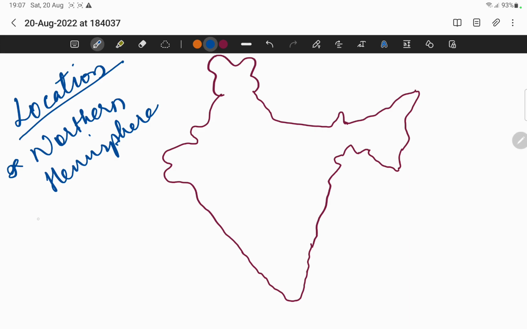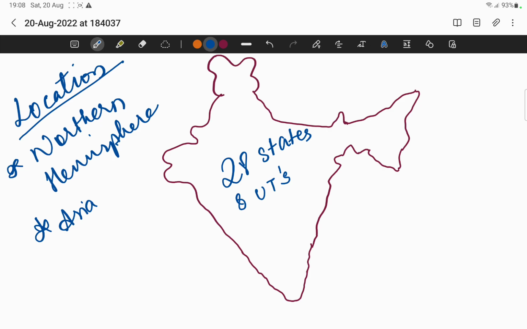and it is located in the continent Asia. Okay, and as you all know, we have 28 states, 8 union territories in India. Union territories, what are union territories? You will be knowing very soon, but in India we have 28 states and 8 union territories.